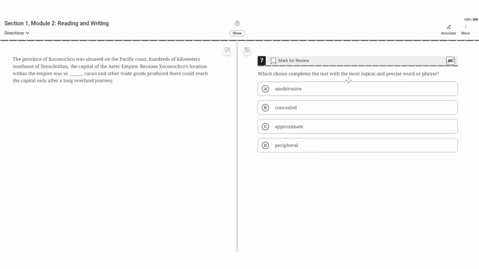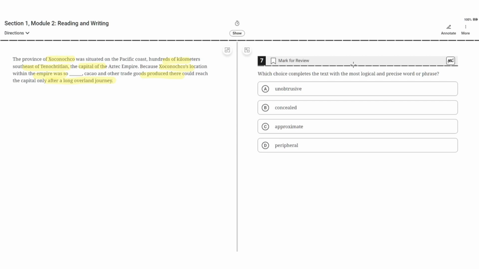Which choice completes the text with the most logical and precise word or phrase? Choices are A. Unobtrusive, B. Concealed, C. Approximate, and D. Peripheral. The province of Choconcho was situated on the Pacific coast, hundreds of kilometers southeast of Tenochtitlan, the capital of the Aztec Empire. Because Choconcho's location within the empire was so blank, cacao and other trade goods produced there could reach the capital only after a long overland journey.